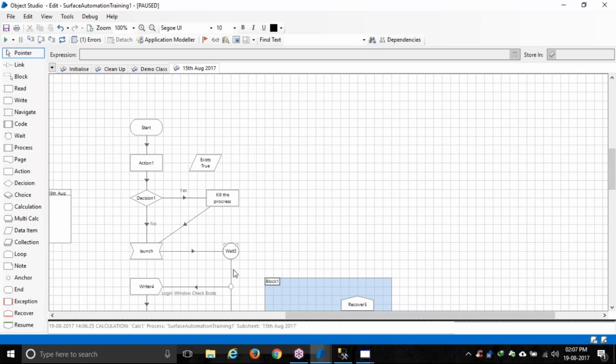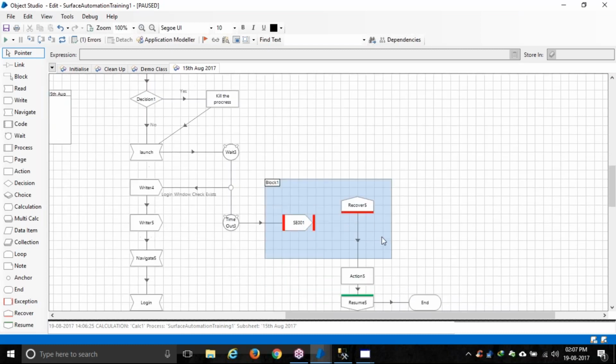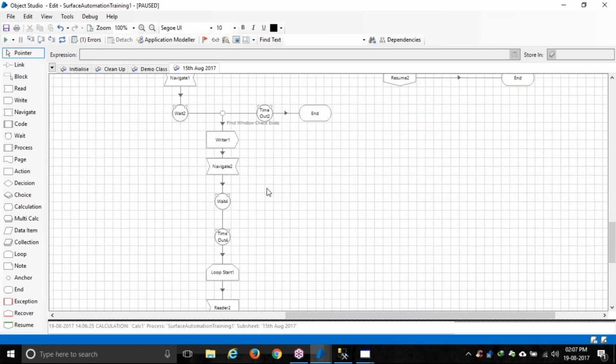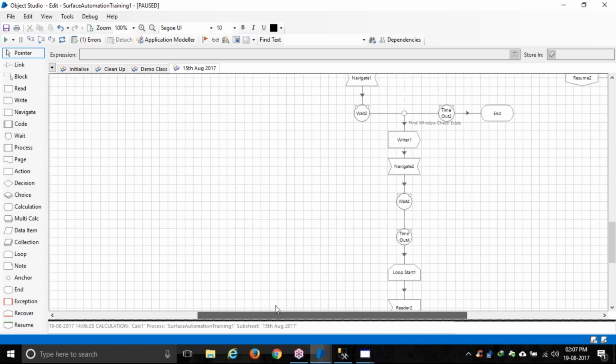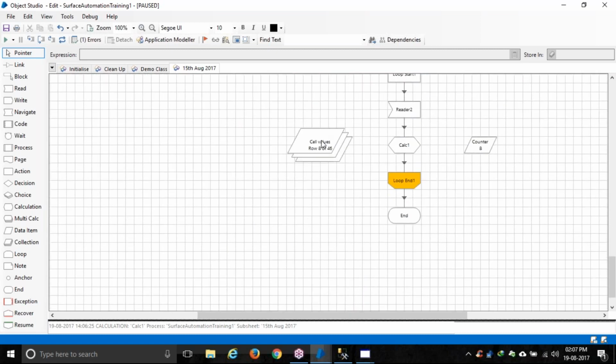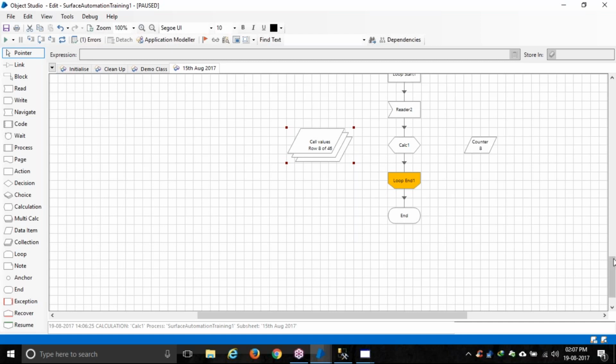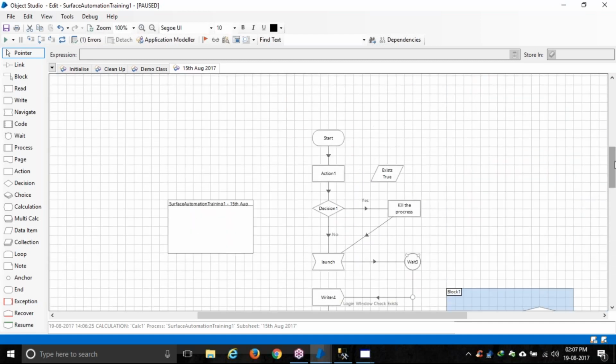Because the robot will be running untouched, no human will be seeing that. So it needs to be prepared for all the scenarios, like what happens if the system is down, then we need to create a reporting system so that a mail will be triggered, right? All those configurations you need to do. And what if we want a customized error, then we'll use something called a block and all, right? So that, after, in the training we can explain one by one. These loops are there, how collection, most of the things will be like that only.